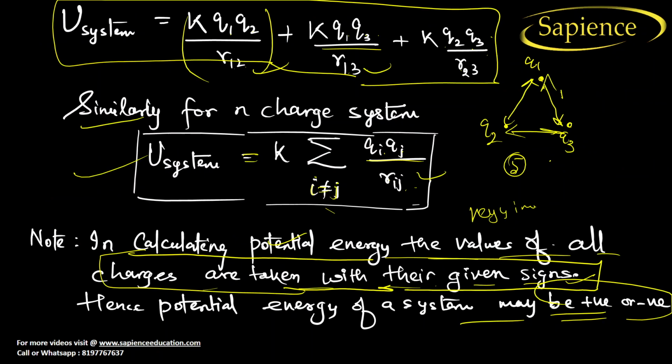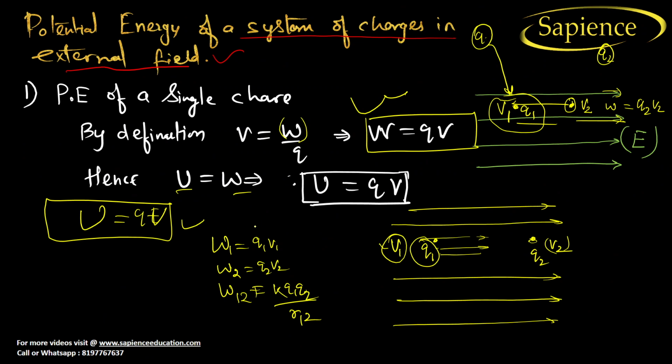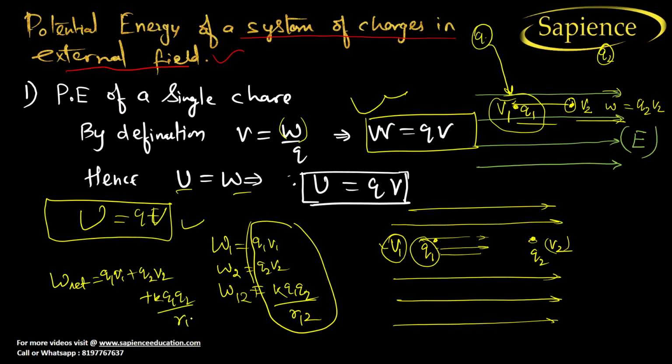Just now we have derived this, right? So finally total work done, we have to add all three. The net work done will be equal to Q1 V1 plus Q2 V2 plus k Q1 Q2 by R12. So finally you will get this.